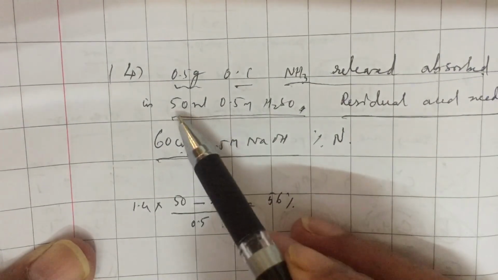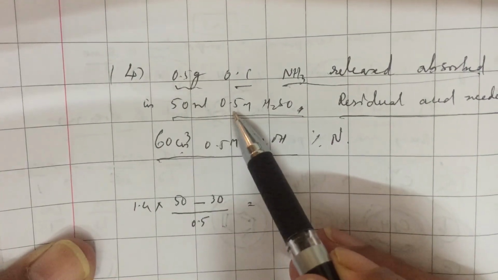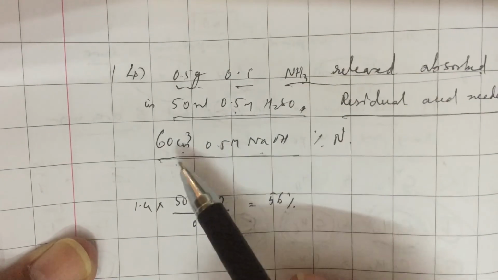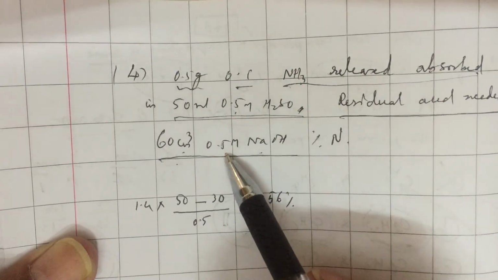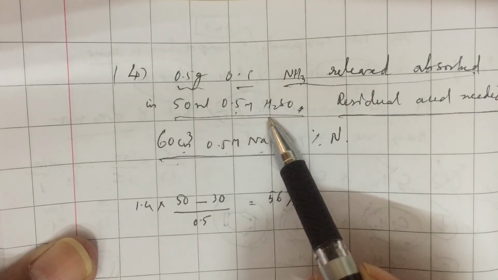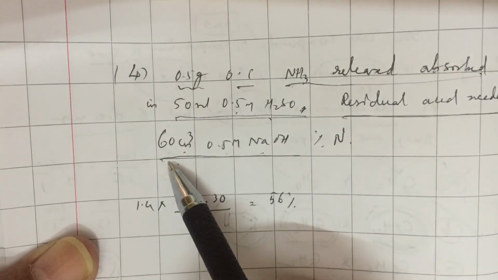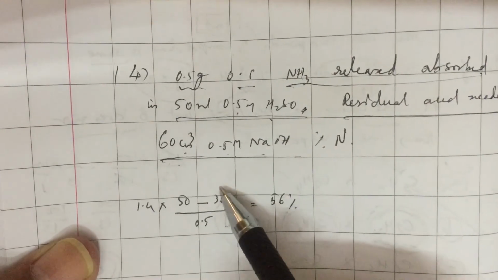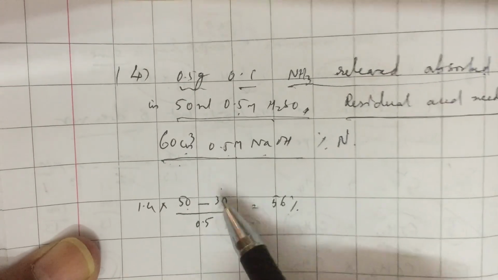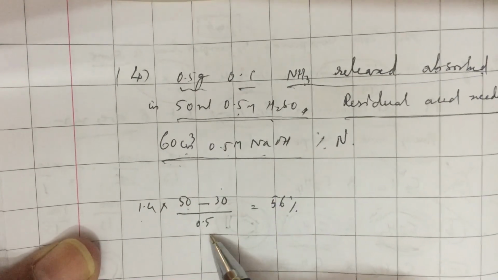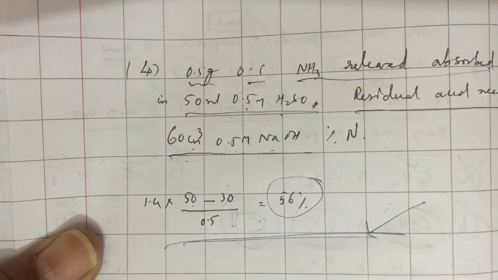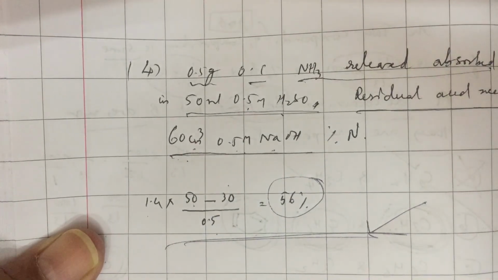Exactly the same. Milliequivalents of H2SO4 is 50 into 0.5 into 2. Milliequivalents of base needed to neutralize the left out acid, 60 into 0.5 into 1. So total acid taken is 50 into 0.5 into 2, that is equal to 50 milliequivalents. Left out acid requires 60 into 0.5 into 1, that is 30 milliequivalents. So ammonia released is 50 minus 30, 20 milliequivalents. Percentage is 1.4 into (50 minus 30) by 0.5. So this is the way to calculate percentage of nitrogen in the Kjeldahl method. Hope you understood. If you have not, read the lesson once again. Thank you.